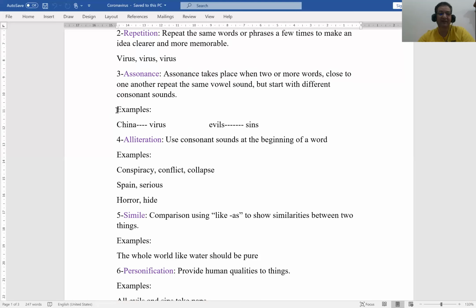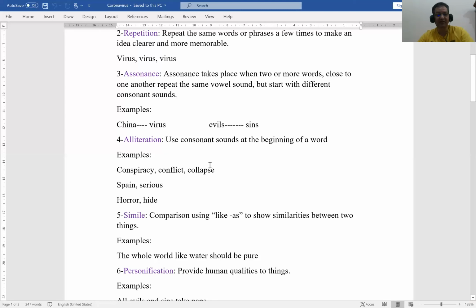Vowel sound in the middle. For example, we have here China and virus. This is the I sound: chai, vi, China, virus. This is the same vowel sound in the middle, okay? Evils and sins, the same vowel sound in the middle.